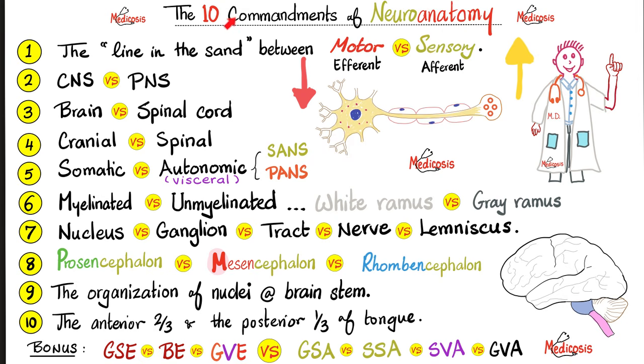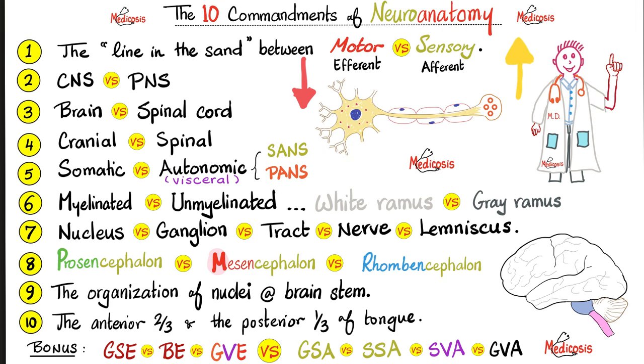Commandment number 2, thou shalt understand the difference between the central nervous system and the peripheral nervous system. The difference between the brain and the spinal cord, cranial versus spinal, somatic versus autonomic. Oh, by the way, the word autonomic is synonymous with the word visceral, which is synonymous with the word splanchnic, which should be a brand name for an aftershave for men.